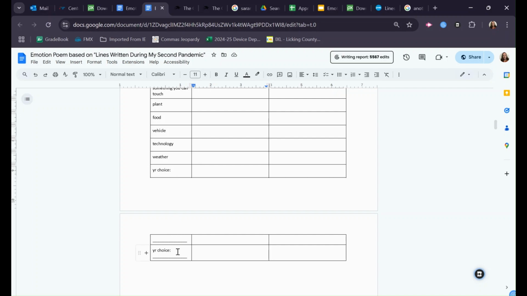If you like musical instruments, for example, you could say if it were a musical instrument, what would it be? Are we talking a timpani, a cello, a flute? If you like sports, you might think if it were a moment in a sports game, what would it be? Is it that moment where you slide the hoop through the net? Or is it that moment where you see that baseball flying at you and it's going to hit you in the face? Whatever relates to you, you can put down for your choice things here at the end, and then use that again to generate some ideas for your emotion. So work through this exercise and then come back and let's talk about drafting the assignment.